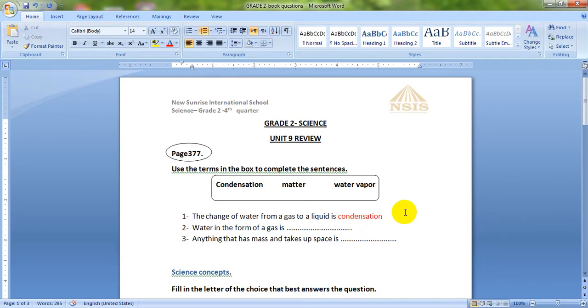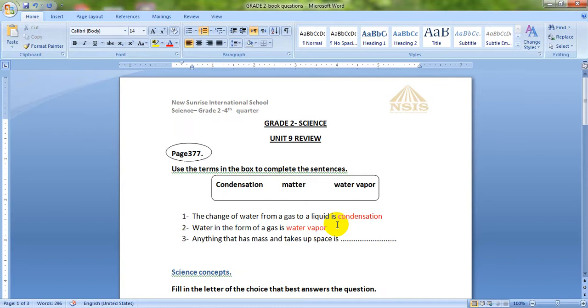The next one: water in the form of a gas. When water is a gas, what do we call it? It's called water vapor. When water is in a gas state, it's called water vapor.